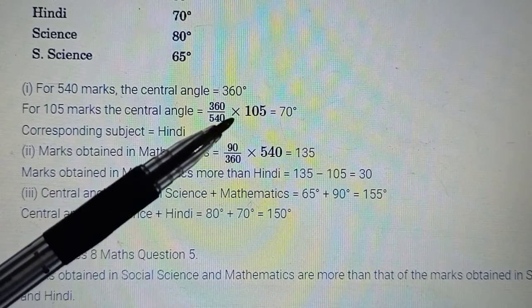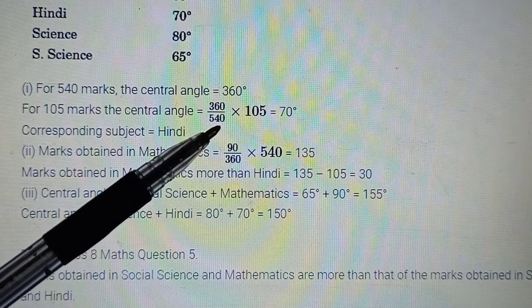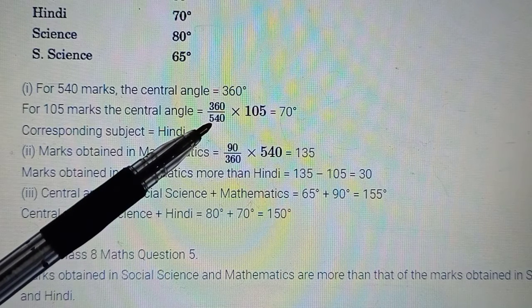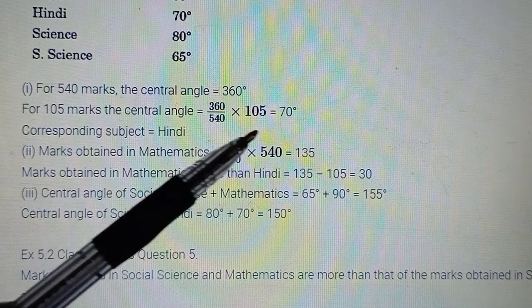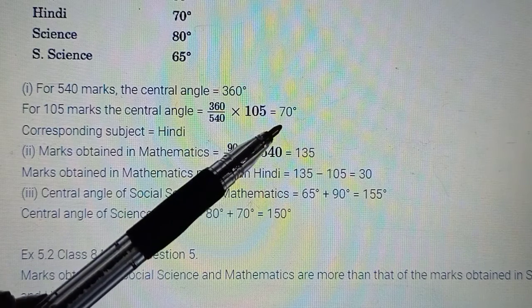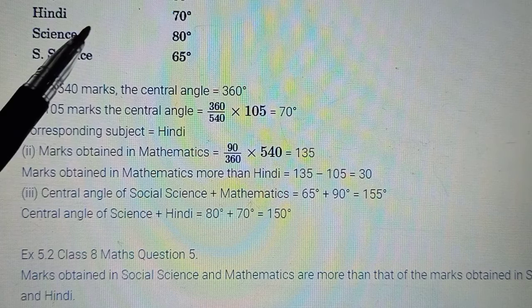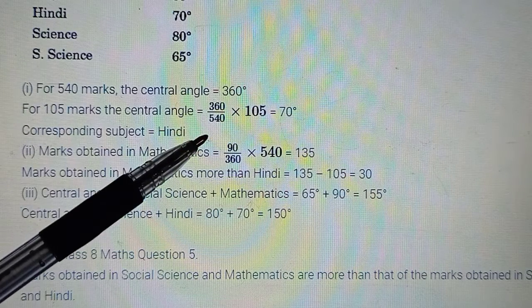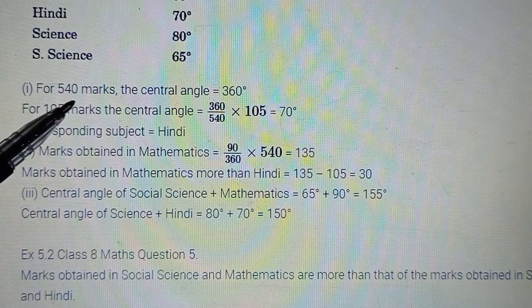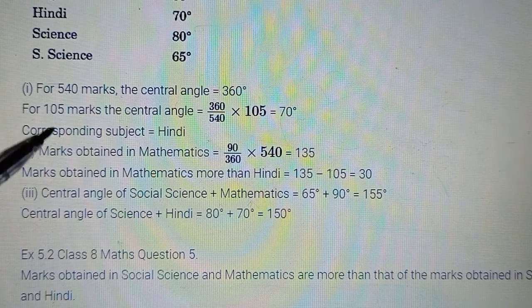right? So this way 105 was the marks obtained out of 540 and converting it to its central angle into 360, which is coming as 70 degrees. So 70 degrees was allotted to Hindi. In the pie chart you can check. Okay, so we would say that means in Hindi the marks obtained were 105. That way we can do it.